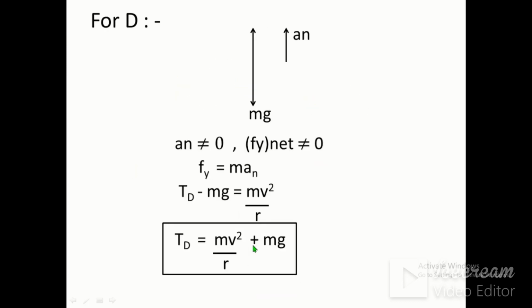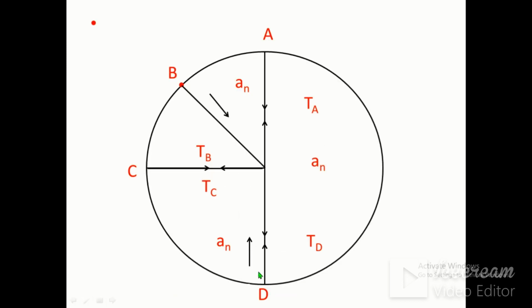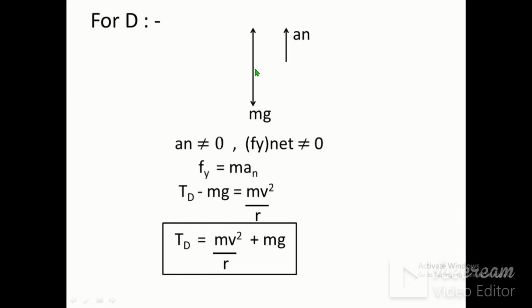Now for D position, it is the downward position. Acceleration is acting in upward direction. Tension is acting in upward direction, and weight is acting in downward direction. So mg is acting in downward direction. Here I forgot to put T. Tension is acting in upward direction, and acceleration is also acting in upward direction. Therefore, acceleration is not equal to 0, summation Fy net is not equal to 0. Fy is equal to ma.